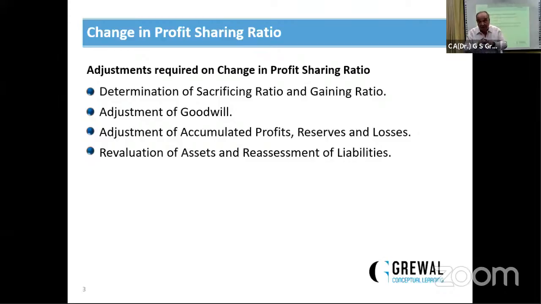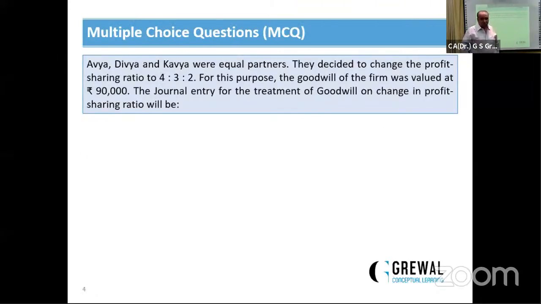And one important point is that in revaluation account, when the credit side is more, it means there is a gain. This gain should be distributed in the old ratio among the existing partners. If the debit side exceeds, the difference will be the loss. It will also be distributed in the old ratios. This is a simple point. Next, change in profit sharing ratio. Now we shall discuss some questions.